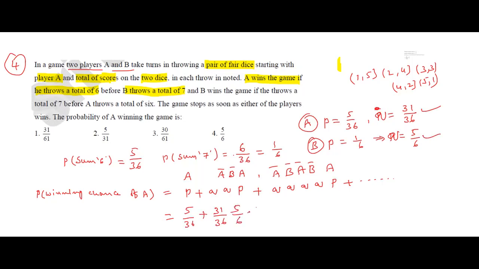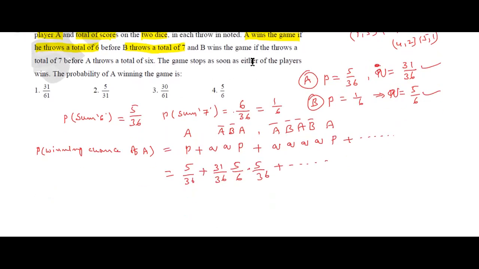Next P, the first person, 5 by 36, plus, and so on. This is the sum of an infinite GP series. Apply the formula A by 1 minus R. What is the A value? 5 by 36.